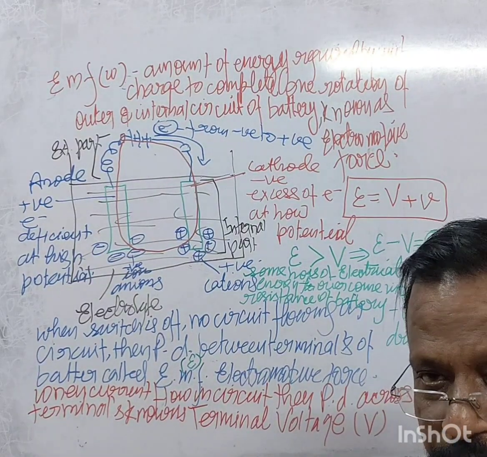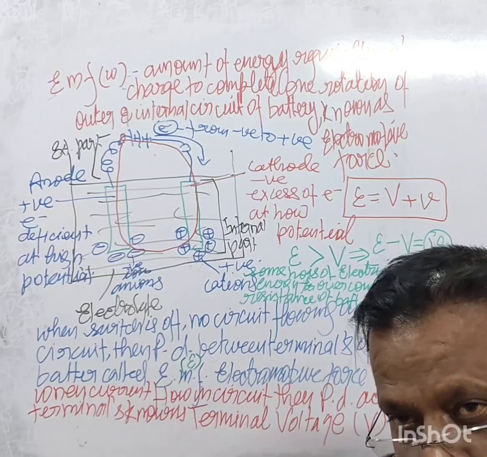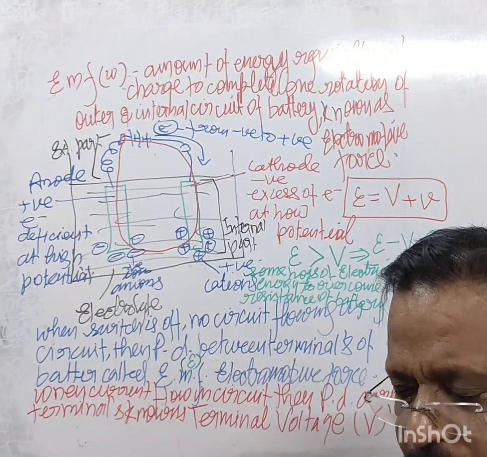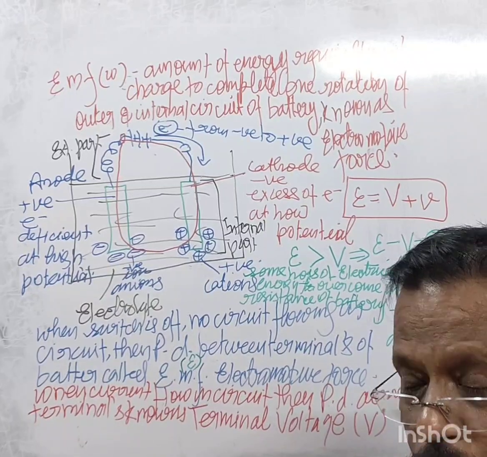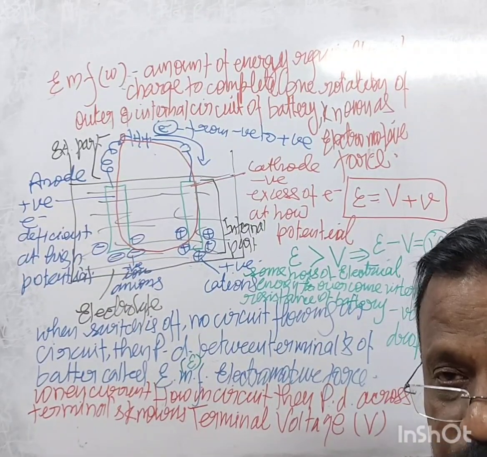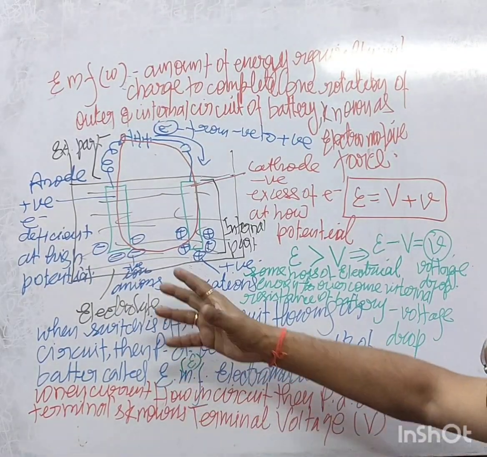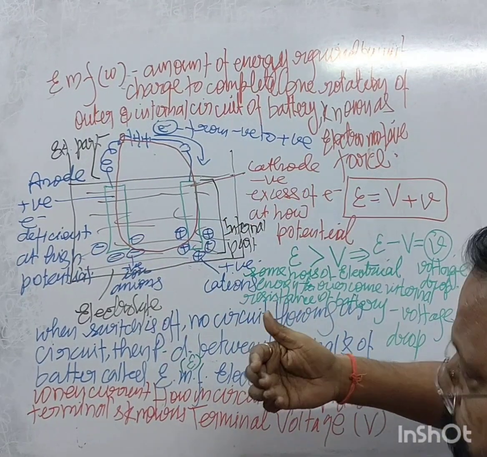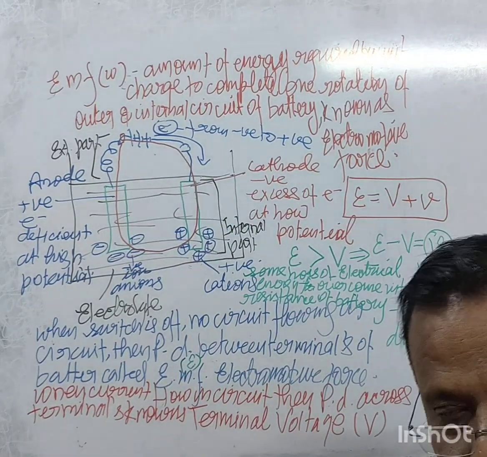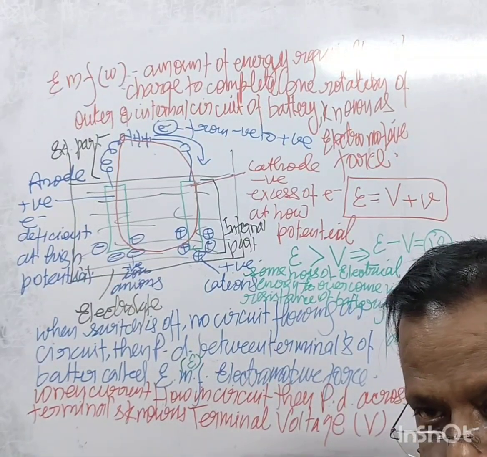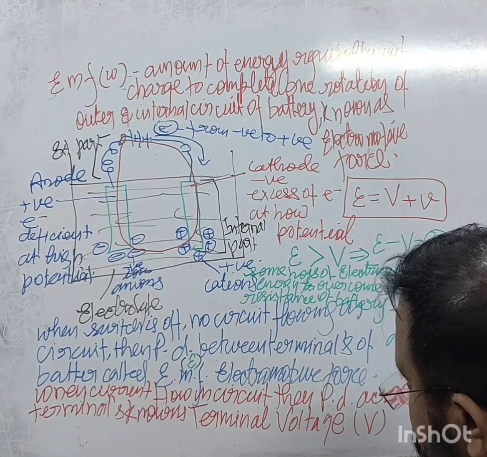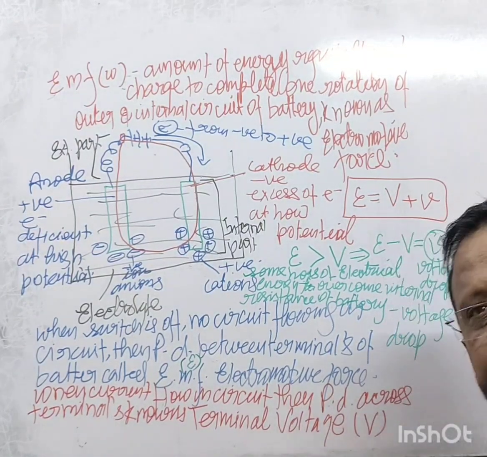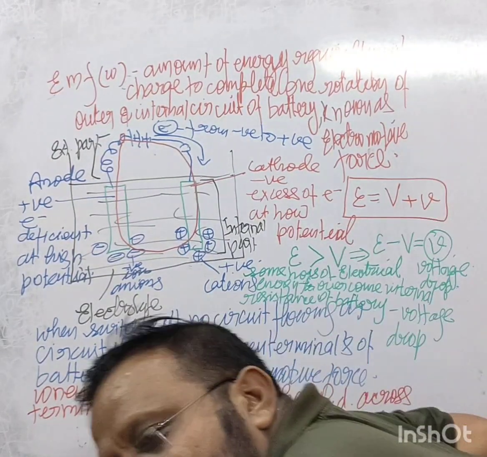Voltage drop is always due to loss of electrical energy to overcome the internal resistance of the battery. The battery has an internal resistance. To overcome that, the loss of energy is known as voltage drop, right? So do you understand this? I hope this much is sufficient for this time.